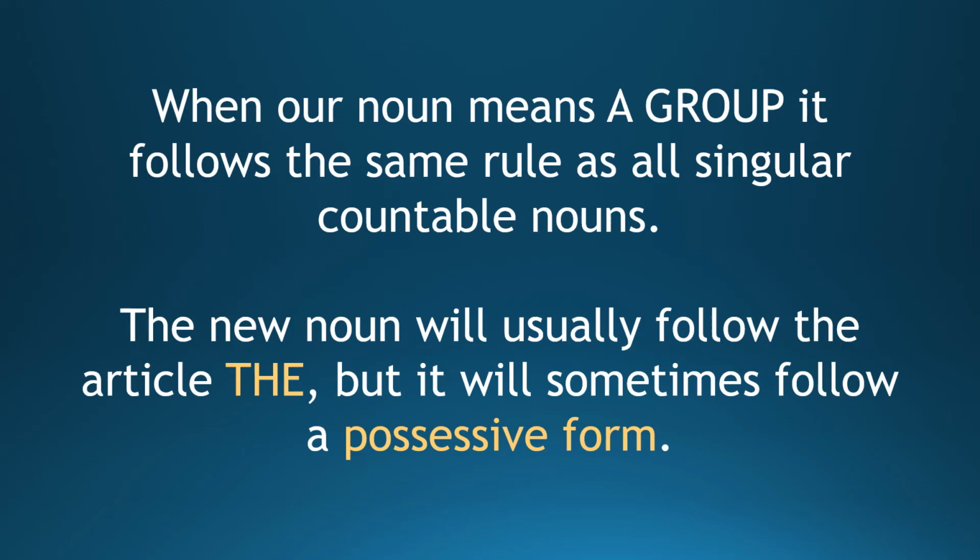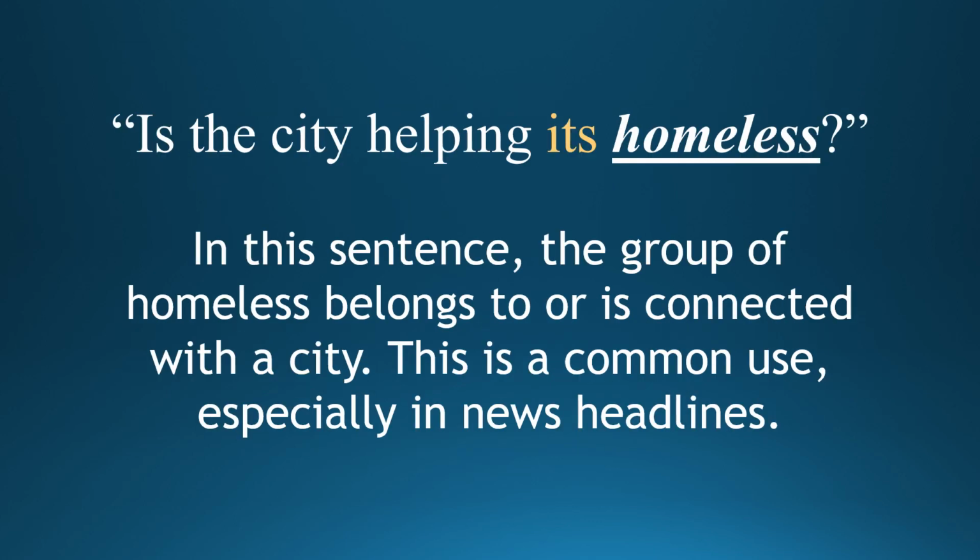When our noun means a group, it follows the same rule as all singular countable nouns. The new noun will usually follow the article the, but it will sometimes follow a possessive form. It's homeless. In this sentence, the group of homeless belongs to or is connected with a city. This is a common use, especially in news headlines.